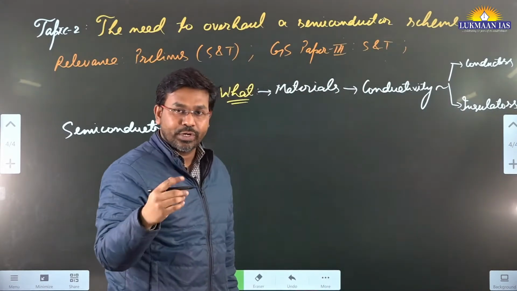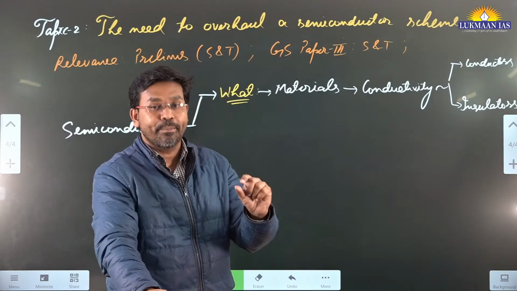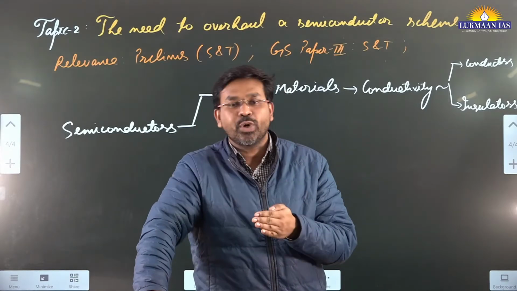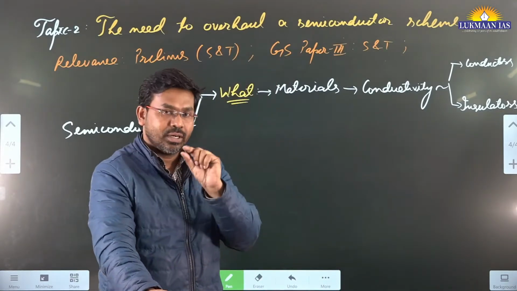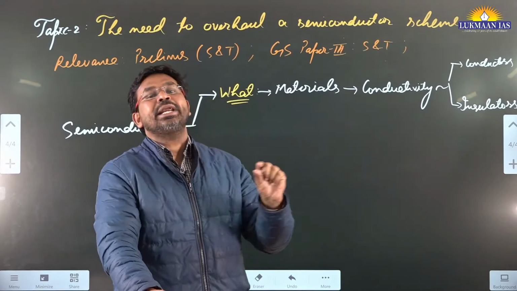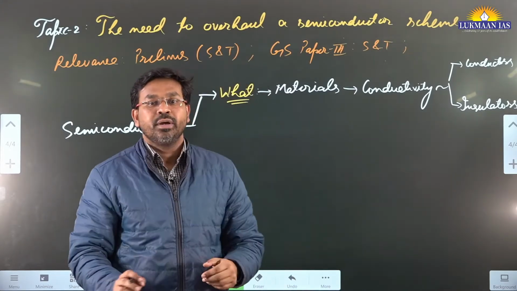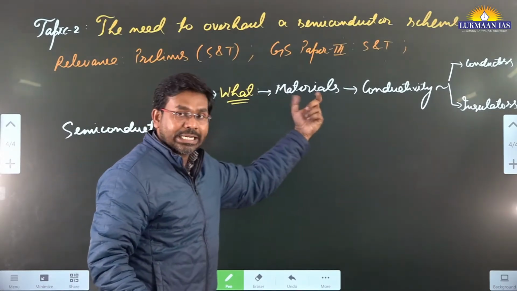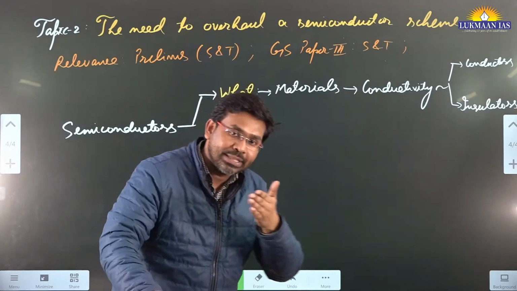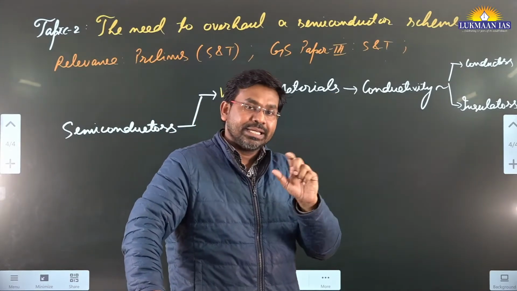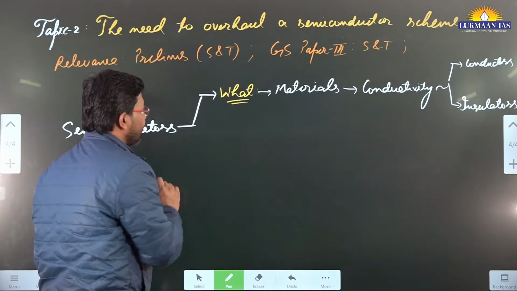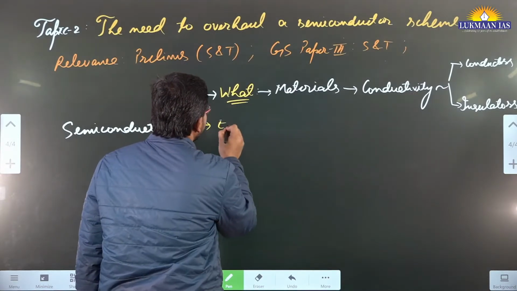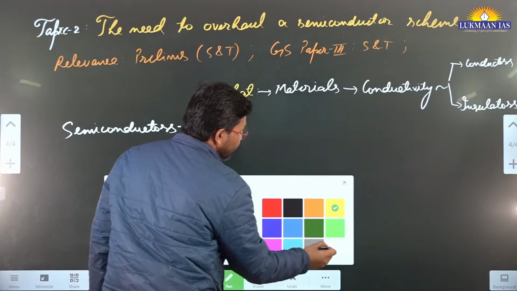Now what are conductors? For example, if we talk about metal, if we talk about copper, through metal electricity easily flows. Insulators are those materials through which electricity or current cannot pass. For example, if I talk about wood, electricity cannot pass through wood. So those materials where the conductivity, the ability to allow electricity to pass through it, is somewhere in the middle are known as semiconductors. So what can be the examples of semiconductor? There are many examples of semiconductor.